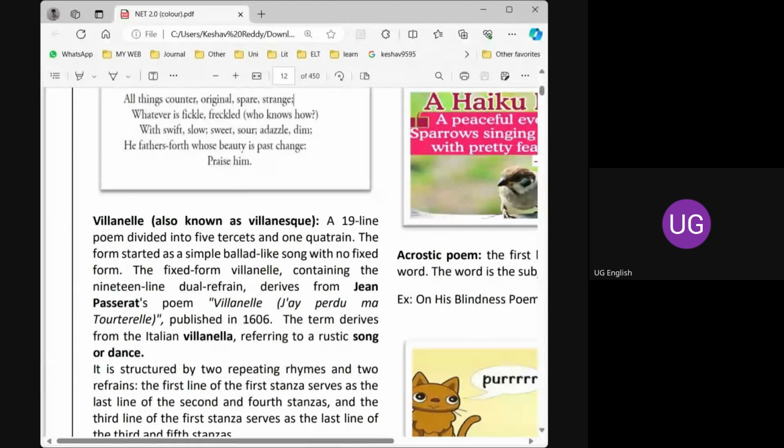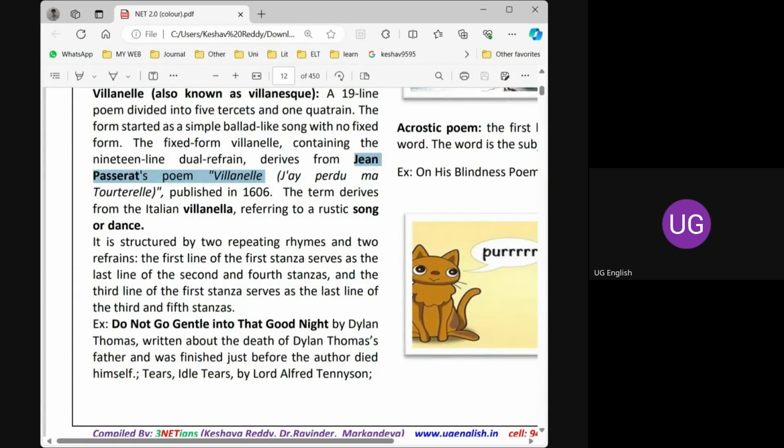It has taken its name from Jean Passerat's poem. The poem itself is named Villanelle. That's why this type of poem is called Villanelle. So just remember this term, that is more than enough. It's a 19 line poem, and the best example for this is Do Not Go Gentle Into That Night by Dylan Thomas. Or you can just remember the name of the writer, Jean Passerat, that is Villanelle.